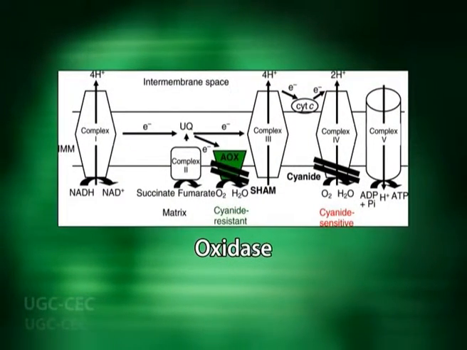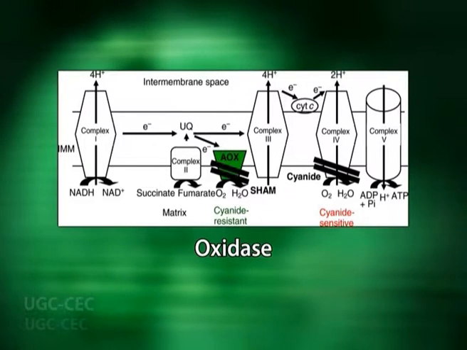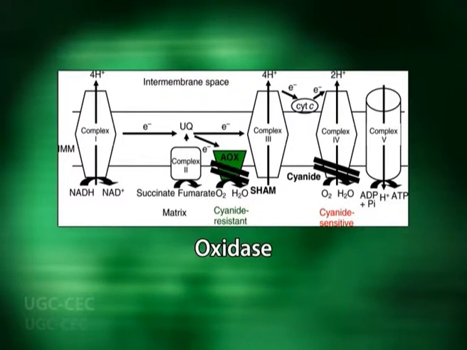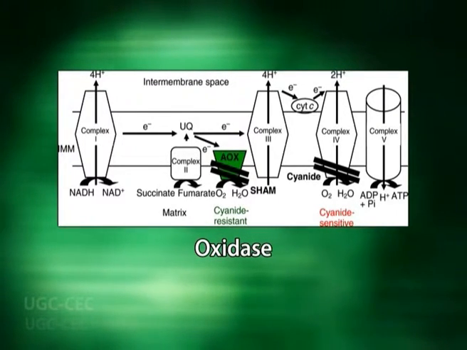Now the second alternative pathway is that of alternative oxidase, AO, which gives cyanide resistance to plants. One more unique aspect of plant mitochondria is the occurrence of an alternative oxidase, which is a quinol oxygen oxidoreductase. It is an iron containing protein which acts as a dimer and does not pump protons. This alternative oxidase is insensitive to cyanide. On oxidation of NADH, it accepts electrons from reduced ubiquinone and transfers them to oxygen, reducing it to water.